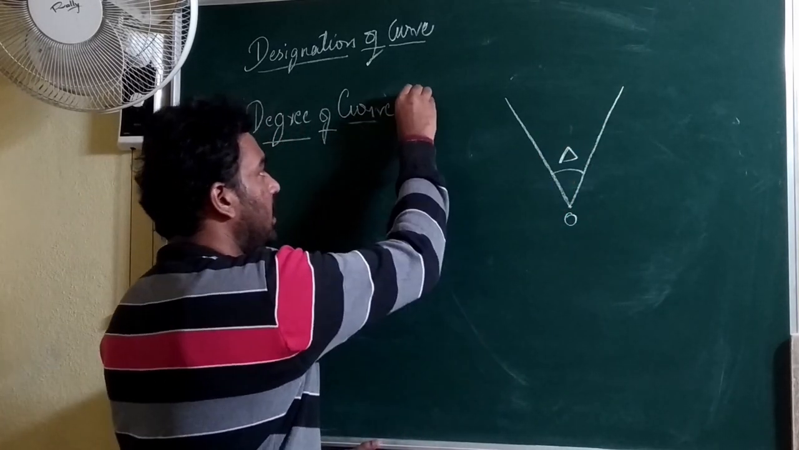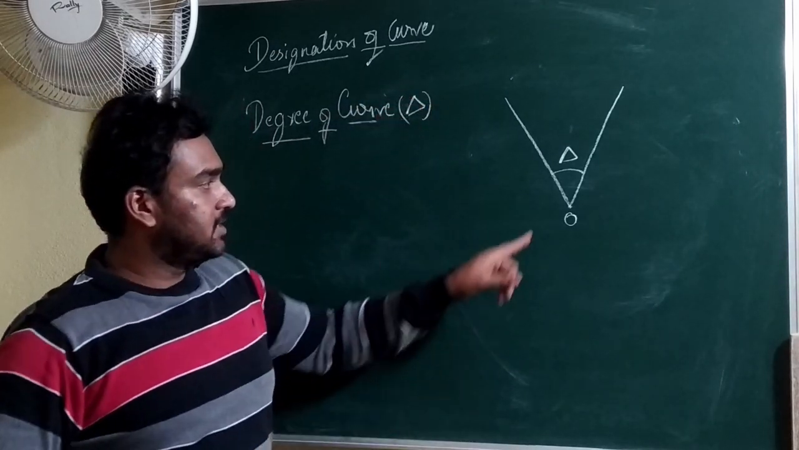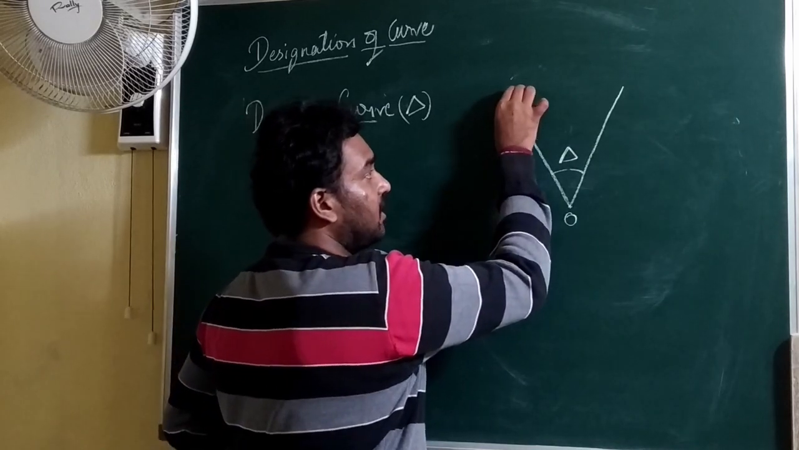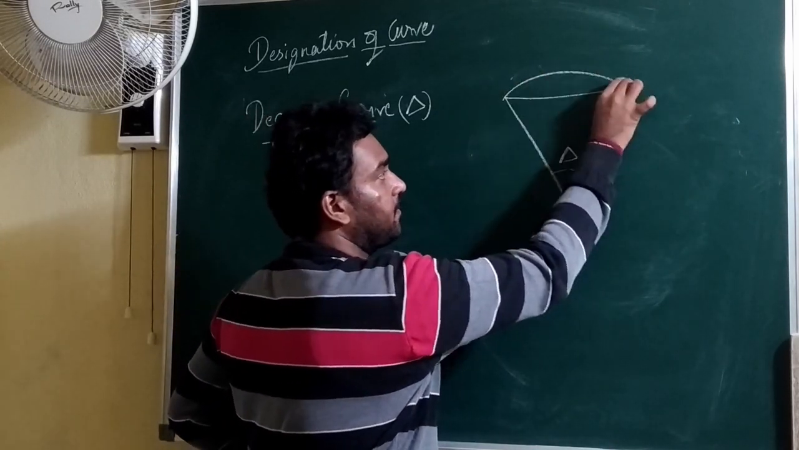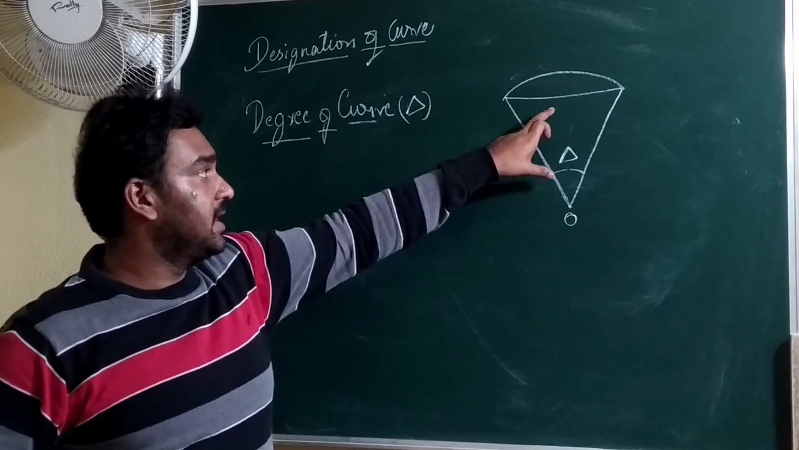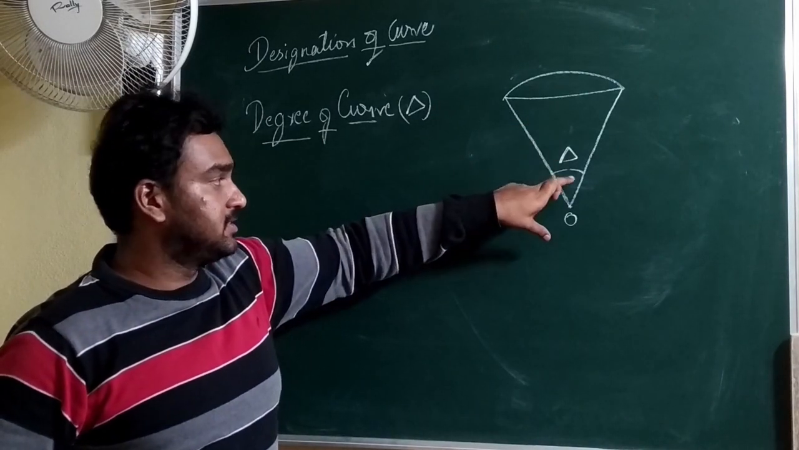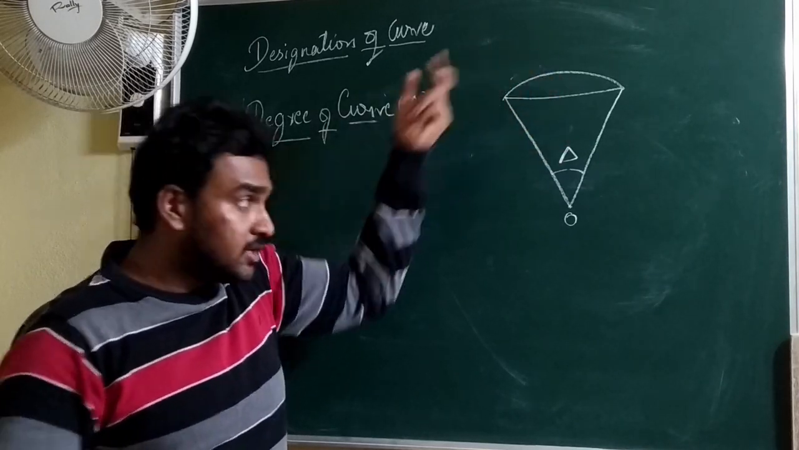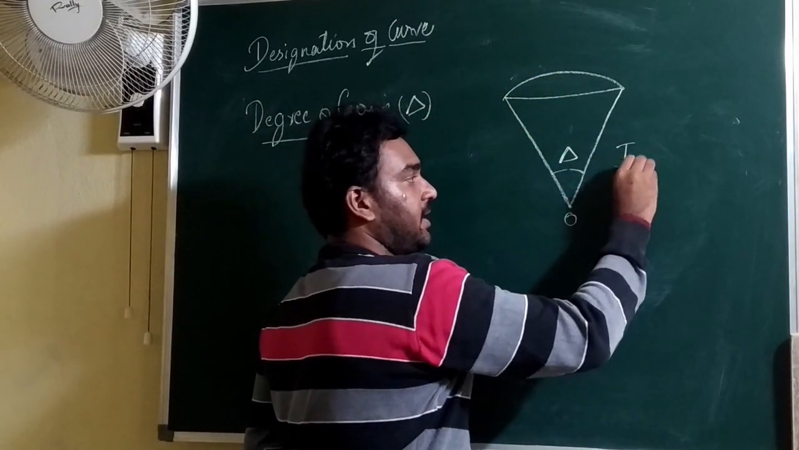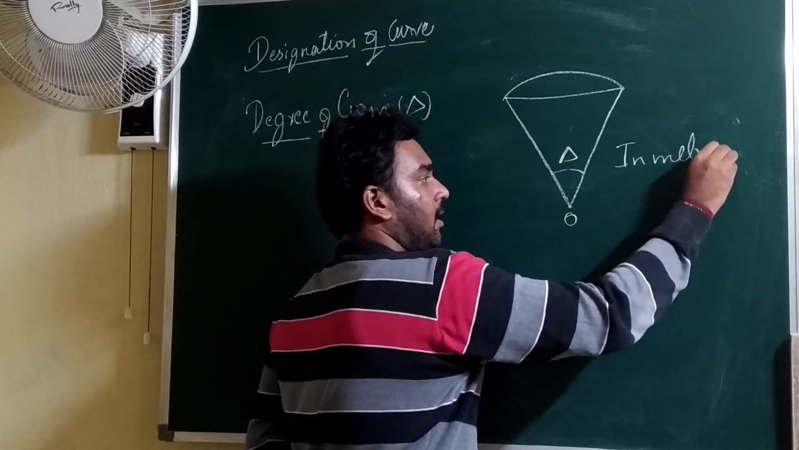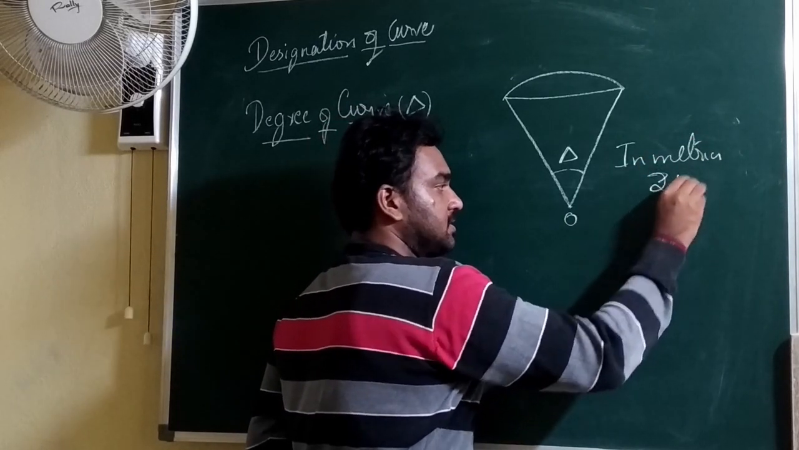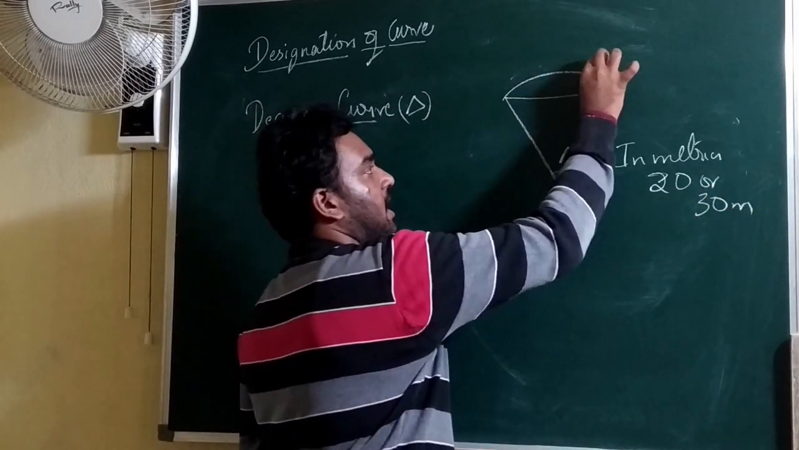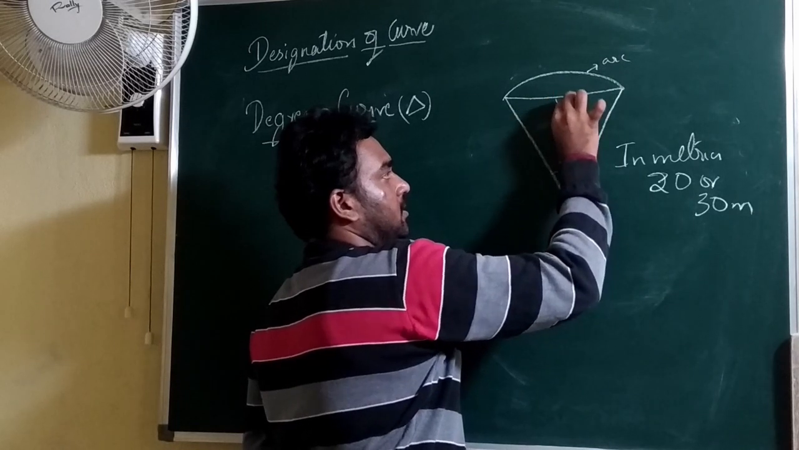Let it be delta. The angle subtended at the center, that is delta, by a specified length of chord or arc. The specified length, when taken in metric, might be 20 meters or 30 meters. So this is the arc, this is the chord.